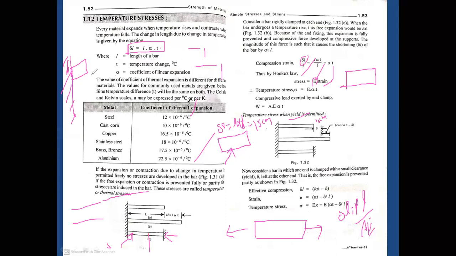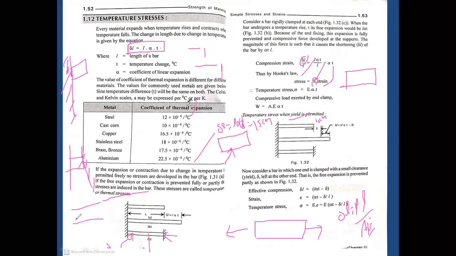In the second case, we arrest the change in length. What will happen if you arrest the change in length? In this situation, we apply a fixed plate to the other end in order to arrest the elongation.